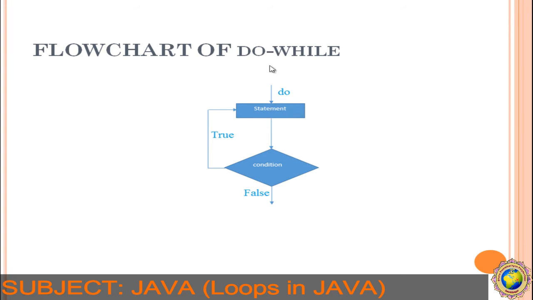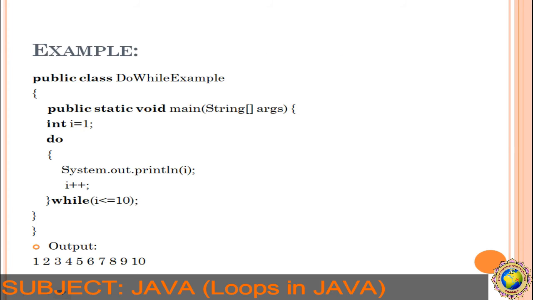Let's see the example of the do while loop. See, here we have initialized the value of i as 1, and System.out.println(i++), and while i less than or equal to 10. In the while loop we took the same example and we got 10 values, right?